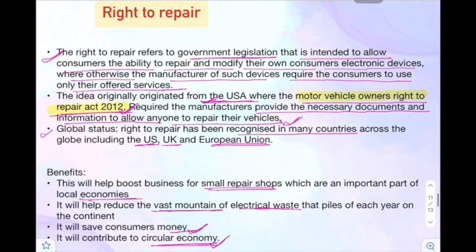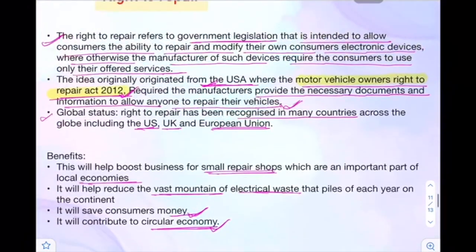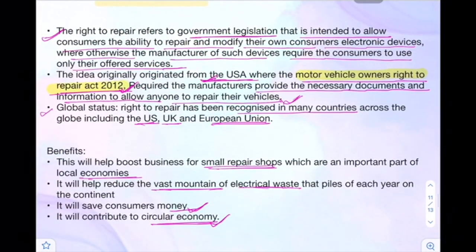And in India we do not have the right to repair. If this legislation comes in India also, it will be very, very useful for us. Few important things: it originated in the USA. The act was the Motor Vehicle Owners Right to Repair Act 2012, which I just highlighted. Other parts of the world like the US, UK and European Union have already recognized this right.